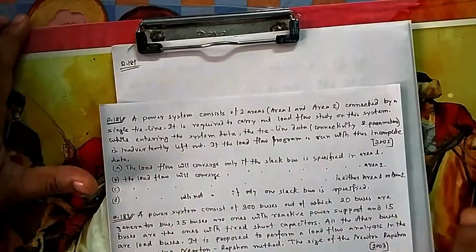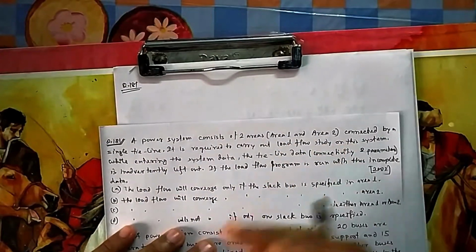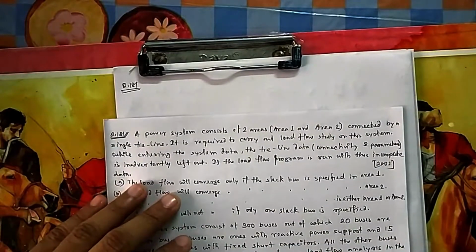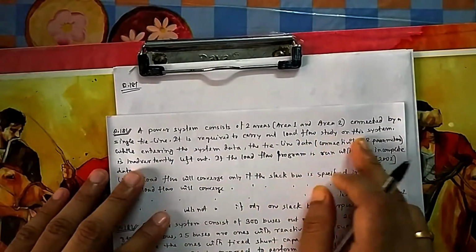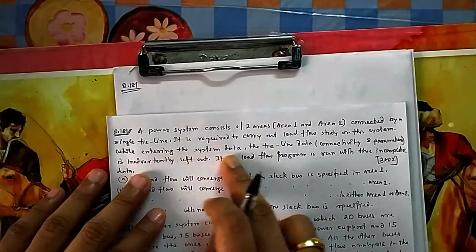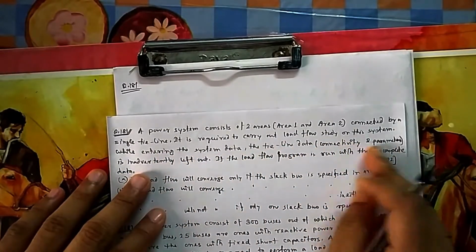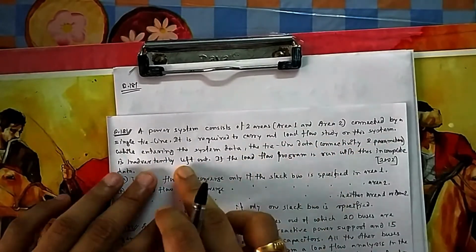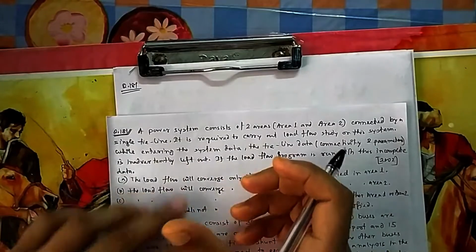In question number 181 it is asked: the power system consists of two areas, area 1 and area 2, connected by a single tie line. It is required to carry out a load flow study for this system. While entering the system data, the tie line, that is the connectivity and the parameter, is inadvertently left out. That is, by mistake it is left out.